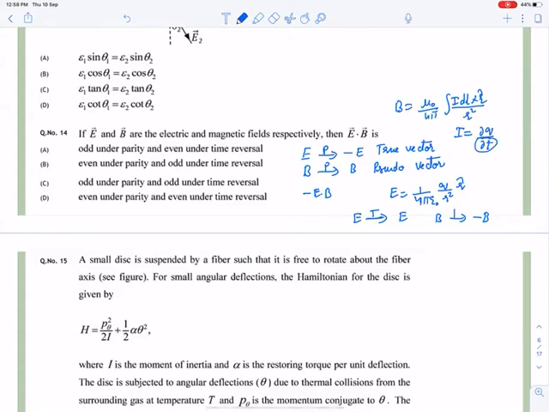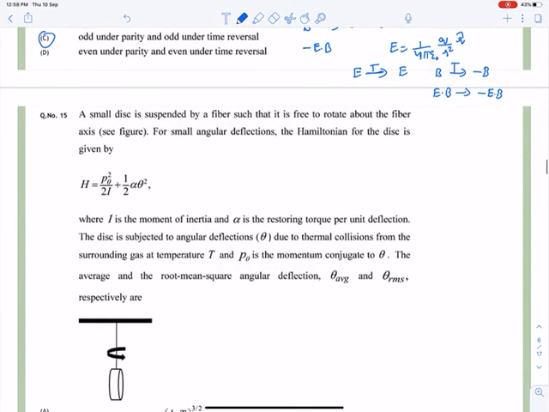So if time reversal is applied, it will be minus B. So obviously, due to this minus sign, E and B will also change sign, so it will be minus E dot B, which is odd under parity. So question number 14 is your right answer. Also you have to see that